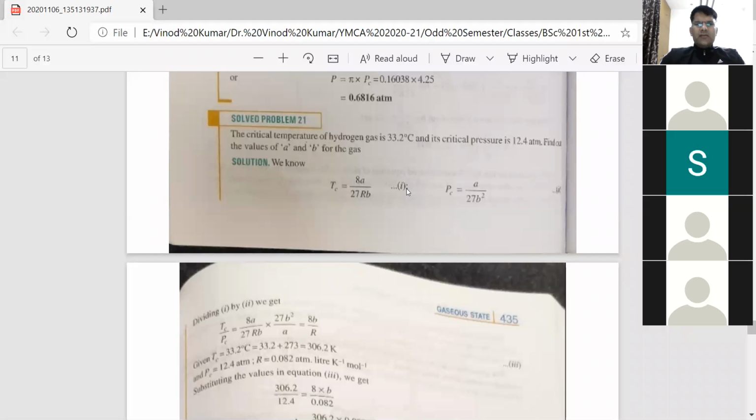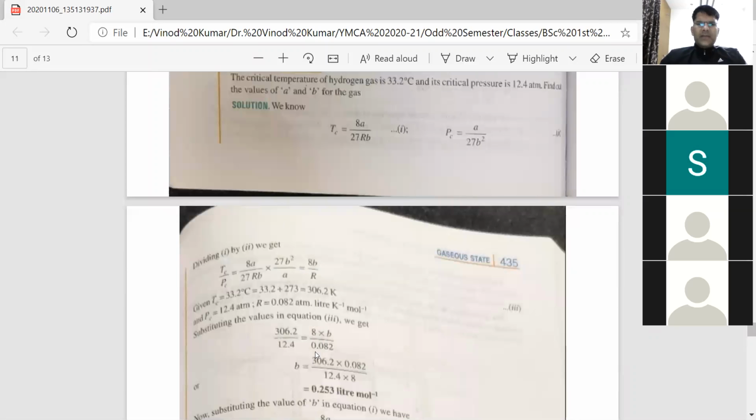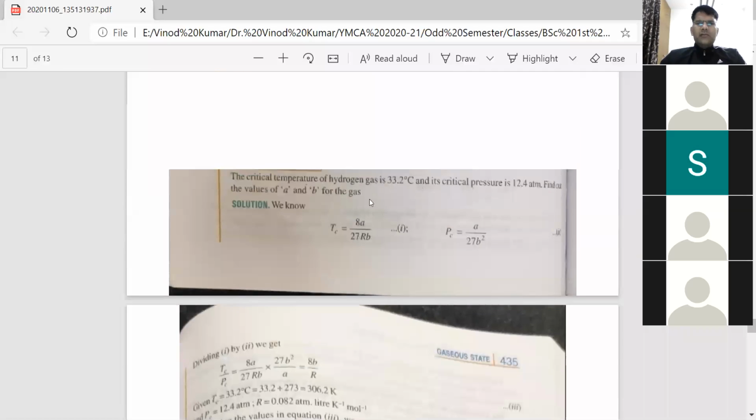और जो TC है, TC is given to you 33.2 degree centigrade. So you have to convert it into Kelvin. So in Kelvin, how you can convert? 273 ऐड करना होता है डिग्री सेंटीग्रेड टेम्परेचर को केल्विन में कन्वर्ट करने के लिए. So in Kelvin, temperature comes out to be 306.2. And PC is 12.4. R is given to you 0.082 atmosphere liter per Kelvin per mole. तो आप जब इनकी वैल्यू सब्स्टिट्यूट करोगे TC की और PC की, TC is given to you 306.2.